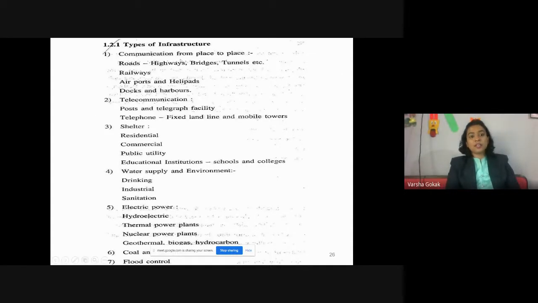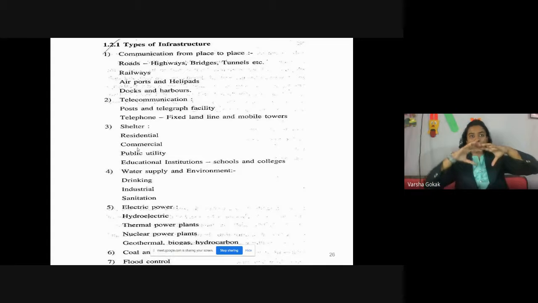So here he's written the types of infrastructure. I can categorize these infrastructure based on certain points. For example, communications. For communication, I require good roads, rails, airports, and all. So I can communicate to different places using roads, rails, and that is a type of infrastructure, that is communication. Telecommunication should be present. That is postal, telegraph, phone, etc. Shelter, right? Residential, commercial, public utility, educational institutions should be present. Now, I gave you example of college as good infrastructure.